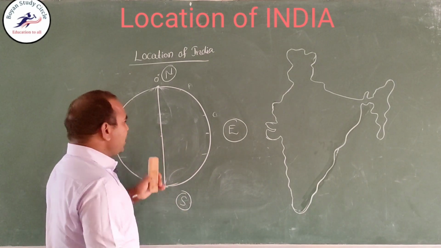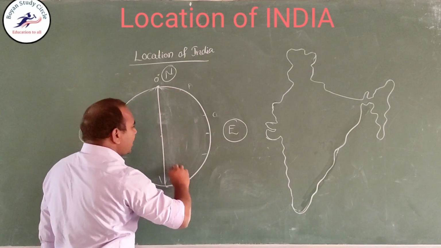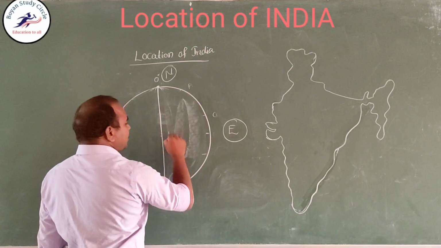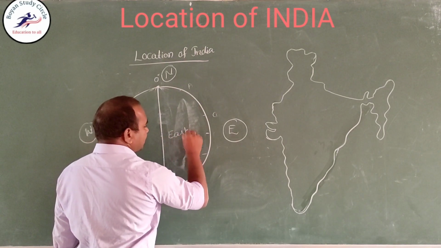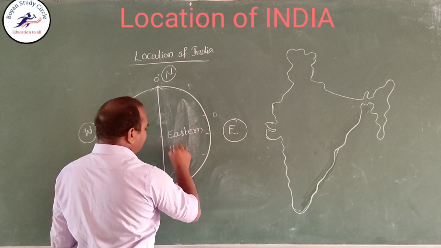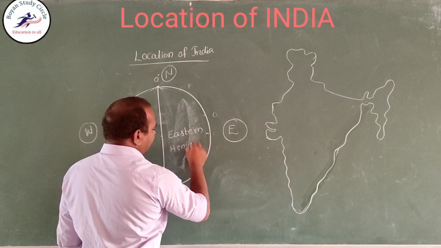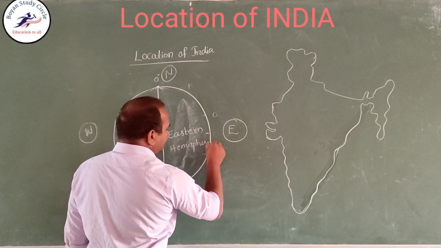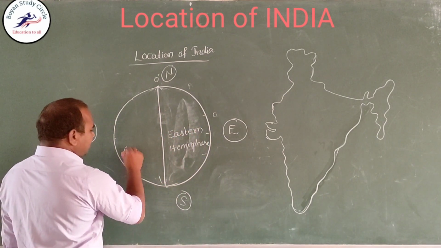Longitude wise, India is situated in the eastern hemisphere. This is the eastern hemisphere, and this one is the western hemisphere.